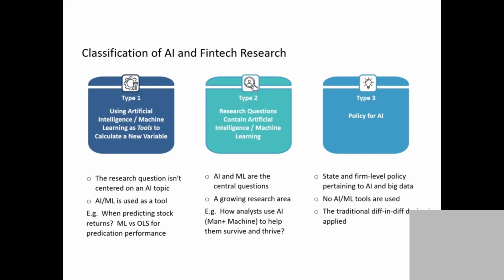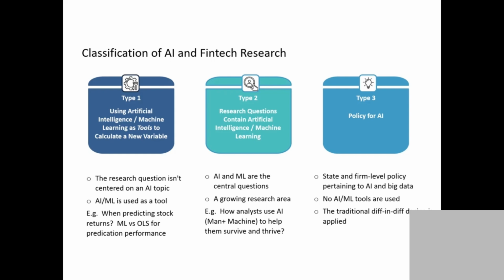The AI is just a tool to use. A type 2 question is different. A type 2 question is how people change their behavior in response to the rise of AI. That's the type 2 question. If you use AI to detect company fraud, that's a type 1 question.